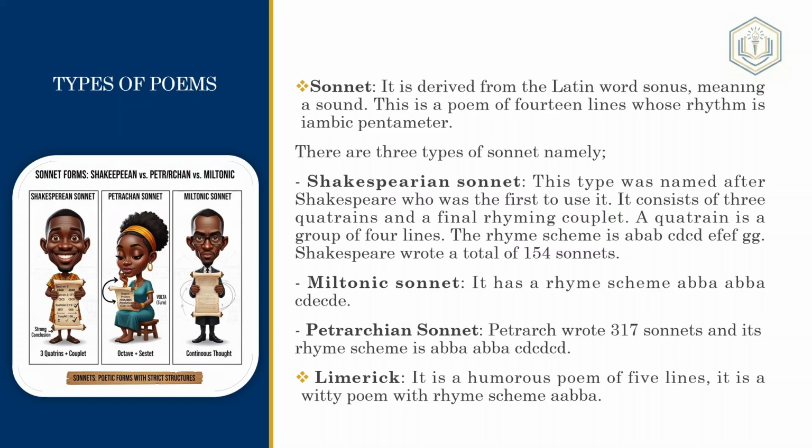Moving on to a limerick. A limerick is a humorous poem of 5 lines. You can say it's a humorous quintet, because a quintet is a poem of 5 lines. It's usually a witty poem with the rhyme scheme AABBA. That's what a limerick is.